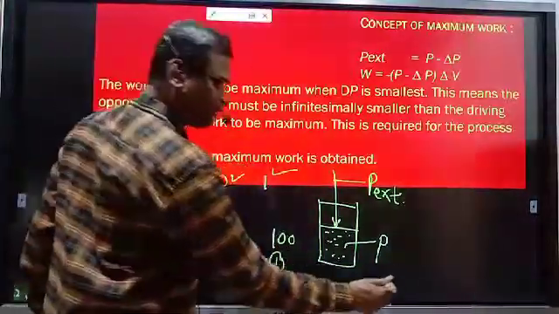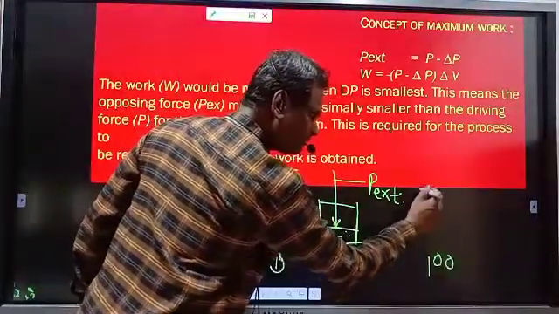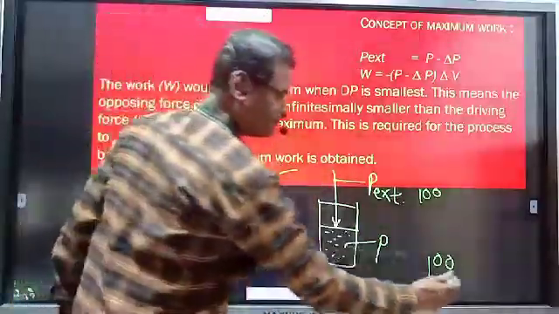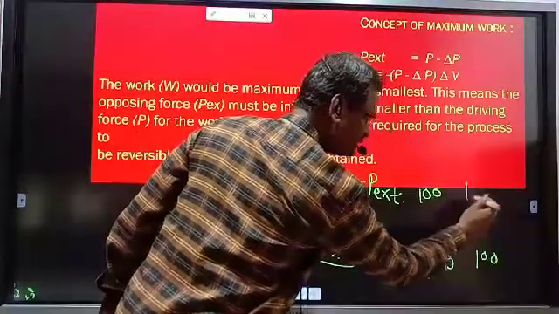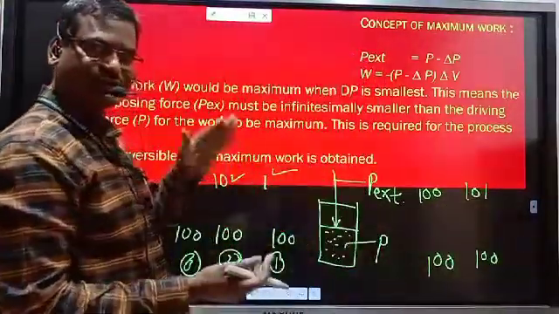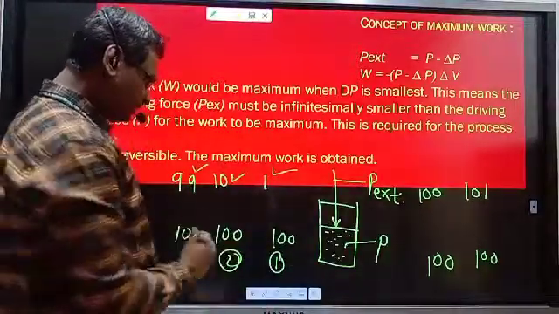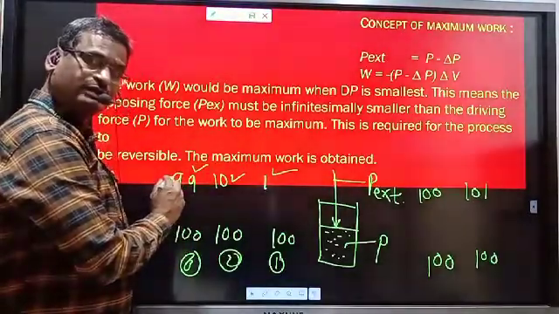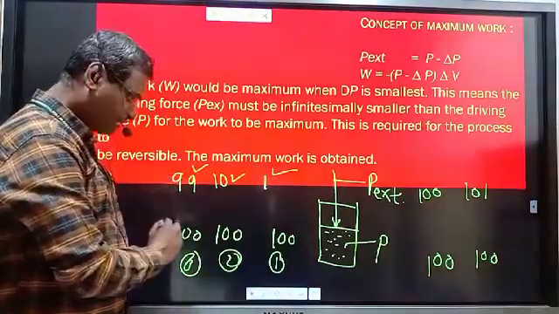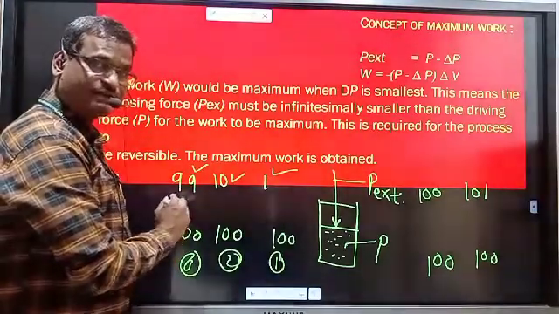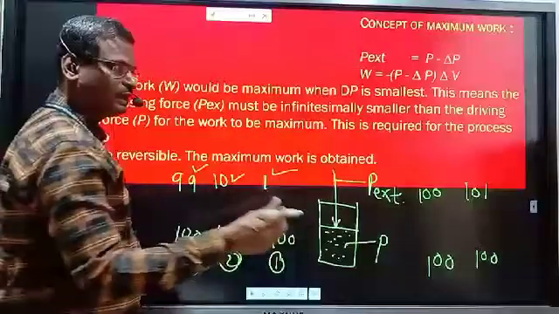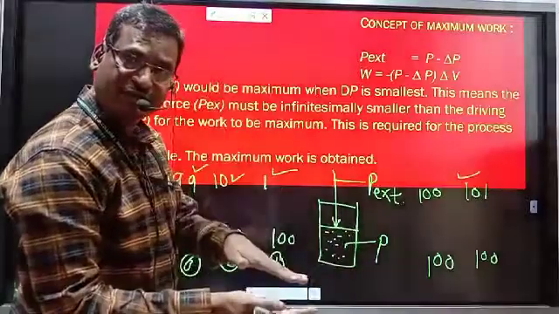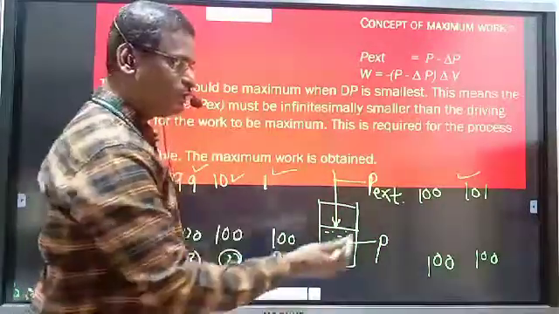Now if this is 100 and the external pressure is 100, neither expansion nor compression takes place. And if this is 100 and this is 101, the process is compression. Here the process is expansion. The external pressure is very high but less than the pressure of the gas, so slow expansion takes place. If the external pressure becomes greater than the pressure of the gas, the process is reversed and compression takes place.